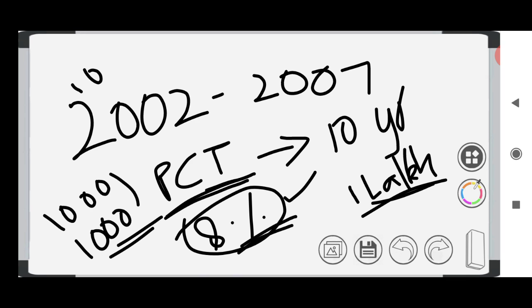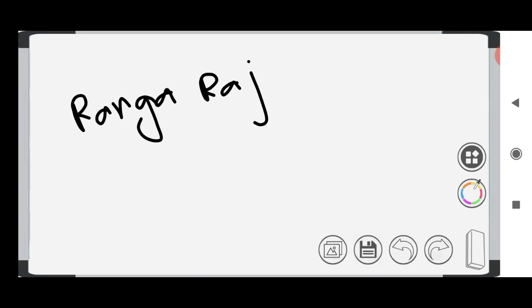And then comes the 11th 5-year plan. The 11th 5-year plan is also called the Rangarajan model, and the objective is inclusive growth. Inclusive means growing all the departments, grow with all. So growing all the departments with social development is inclusive growth. The objective of the 11th 5-year plan is inclusive growth.